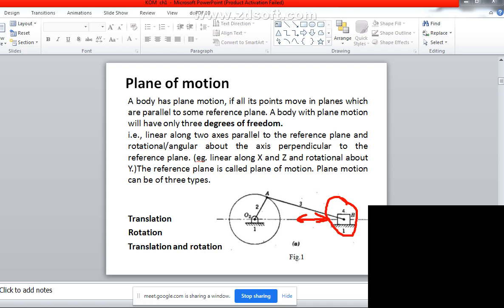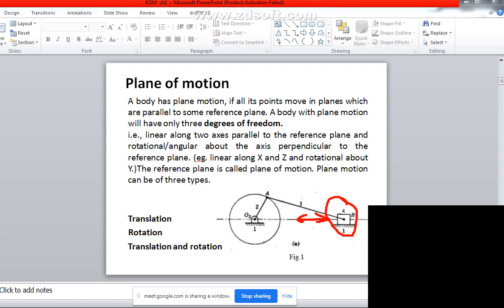So in this figure, the 2 will be the crank, 3 will be the connecting rod, and 4 will be the slider, that is the piston. So when O2A rotates in rotary motion, this slider or piston, the fourth one, is going to have the reciprocating motion. So whenever you want to convert rotary motion into reciprocating motion or reciprocating motion into rotary motion, you can use the slider crank mechanism.